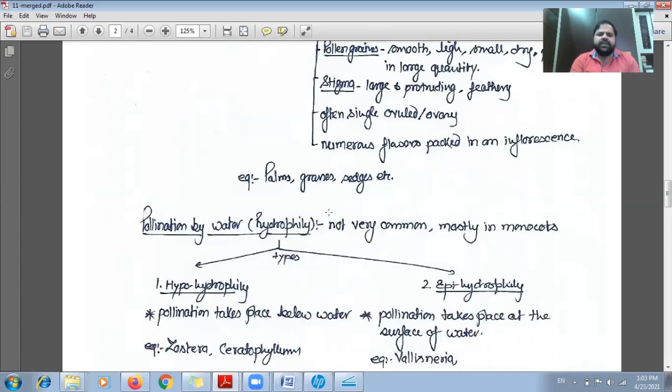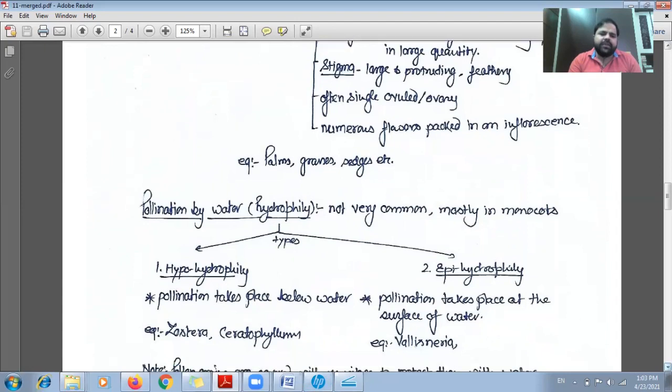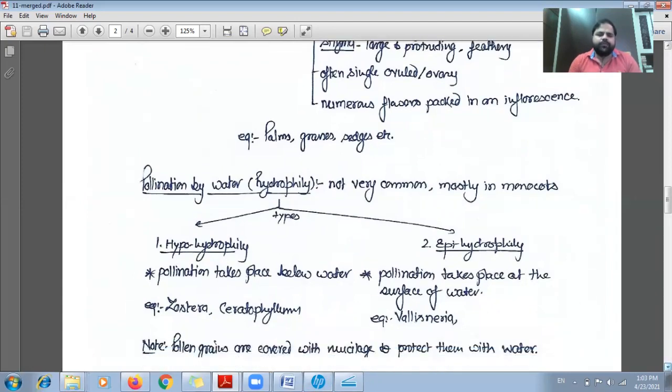Generally it is not a very common procedure of pollination, but it mostly takes place in monocots, especially the monocots which live in the water or nearby the water. And here it can again be categorized into two methods. First one is hypohydrophily and the second is epihydrophily.